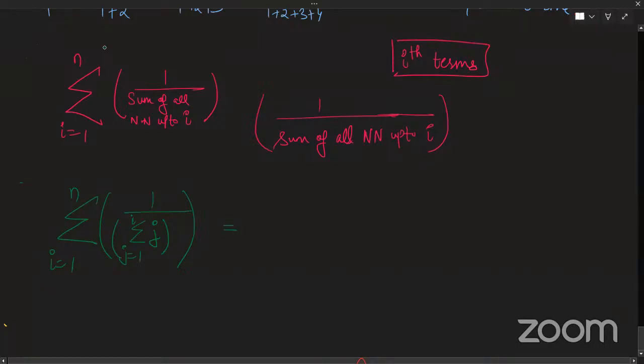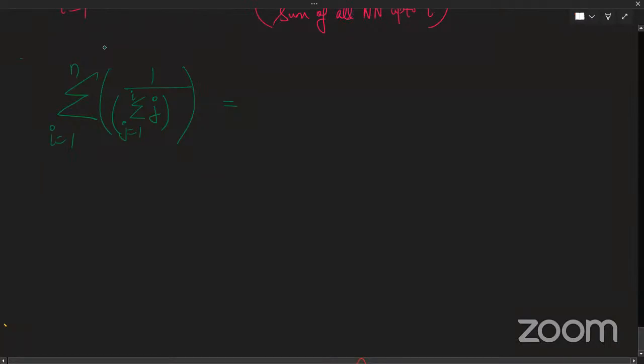First of all, let's look at the bigger sigma. What will the bigger sigma do? It will give the value i as 1, i as 2, i as 3, i as 4 to my smaller sigma, my inside function.